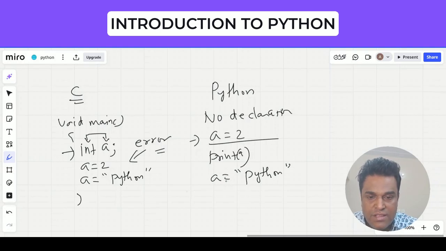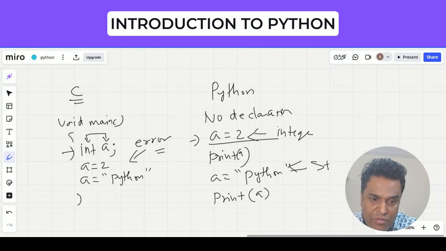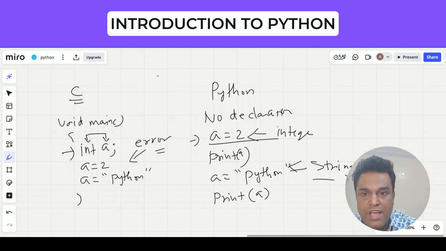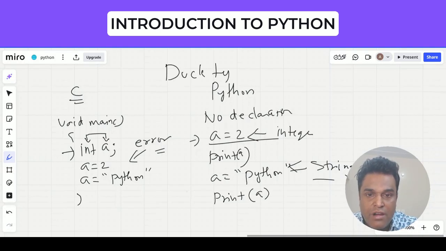But then what I can do is give the value like a string value. Now this is absolutely okay in Python, because over here this is dynamic typing. So over here this was an integer variable, but over here it became a string variable. And let me tell you that there is a term used for this, and that is duck typing. What do you mean by duck typing? It is just a term that has been used.